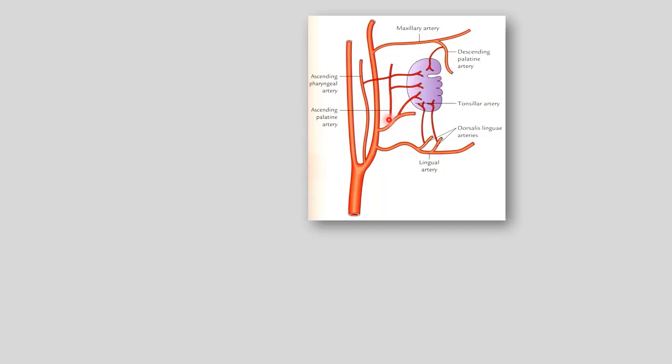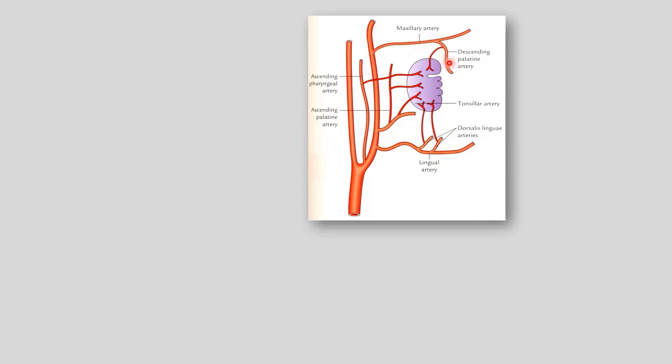Among them there is ascending palatine artery. This is branch of facial artery, and ascending pharyngeal artery. This is also one of the branch of external carotid artery. This is also supplying palatine tonsil from one of its branch, and this is maxillary artery and superficial temporal artery. This is terminal branch of external carotid artery.